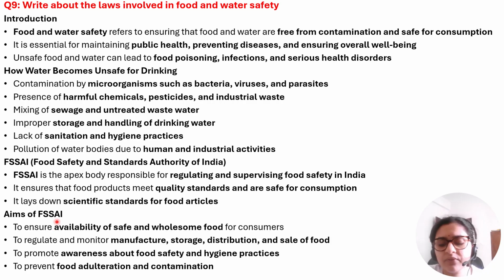So what are the aims of FSSAI in this food and water safety aspect? It ensures the availability of safe and wholesome food. It monitors manufacture, storage and distribution of food. It promotes awareness about food safety and hygiene practices. It prevents food adulteration and contamination.